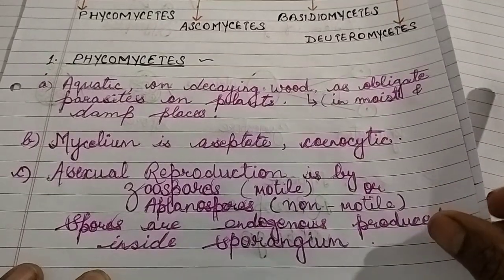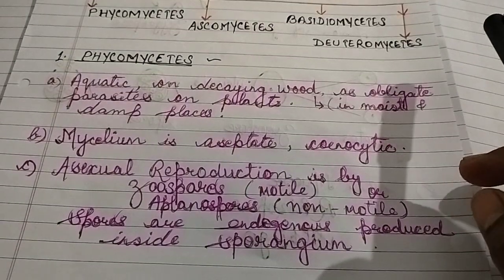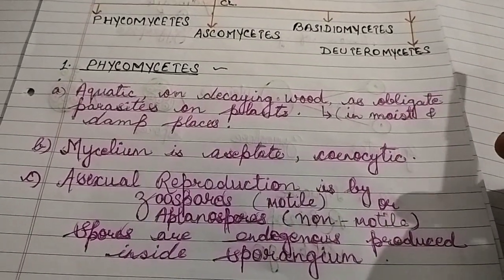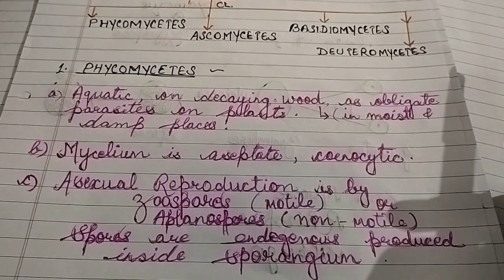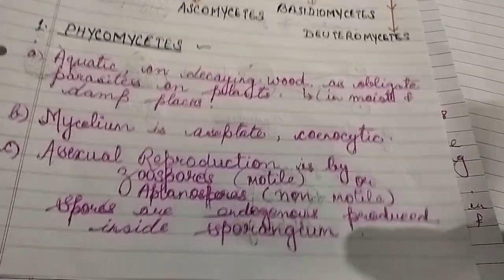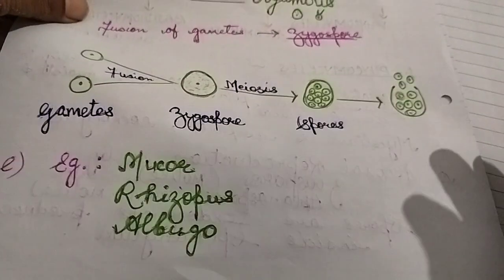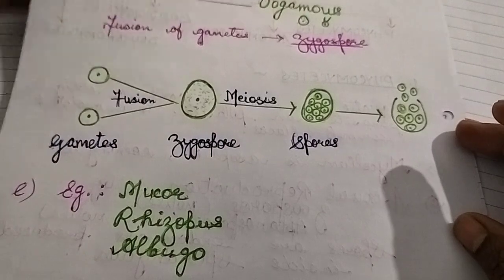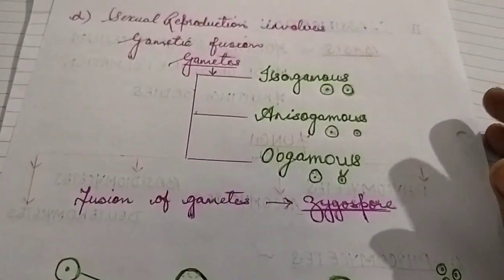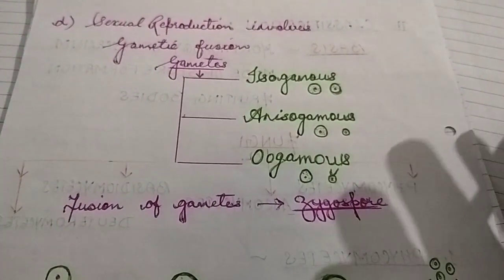All these things we discussed in our last video of general characteristics. Those who have not watched that video can go to my YouTube channel and watch it, because for better understanding you have to go through the last video, which is the introductory video about fungi. We discussed spores and types of reproduction there.